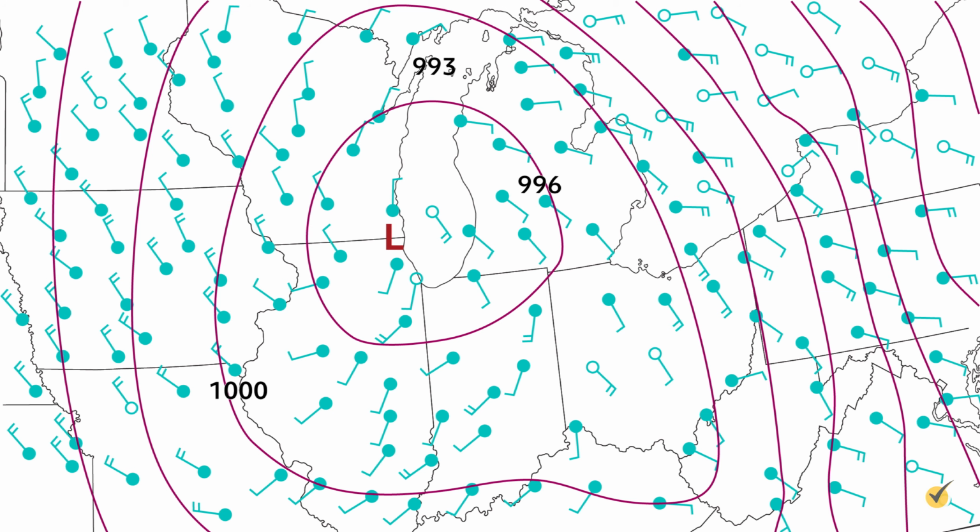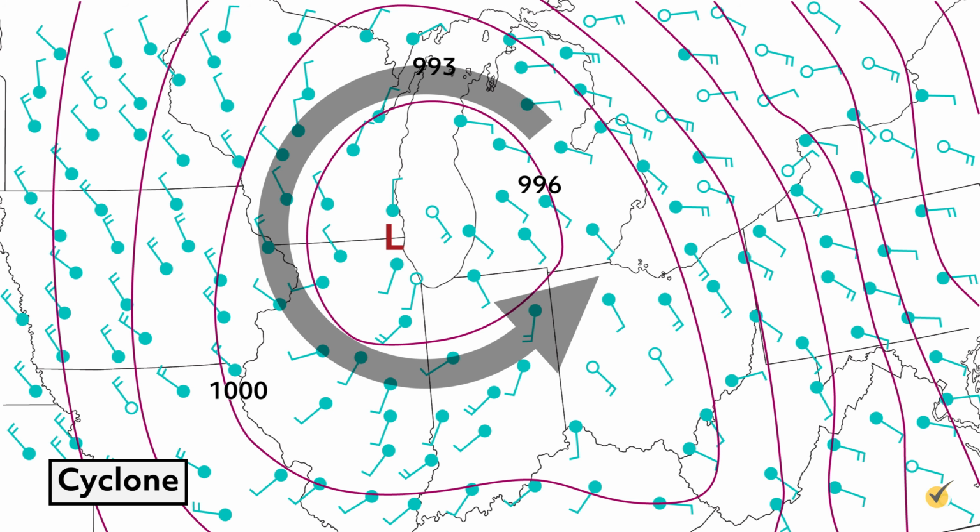If you look at this picture as a whole, and all those dots and sticks as a whole, you'll see that air is flowing counterclockwise toward the center of the low-pressure system. In the northern hemisphere, these systems are called cyclones.